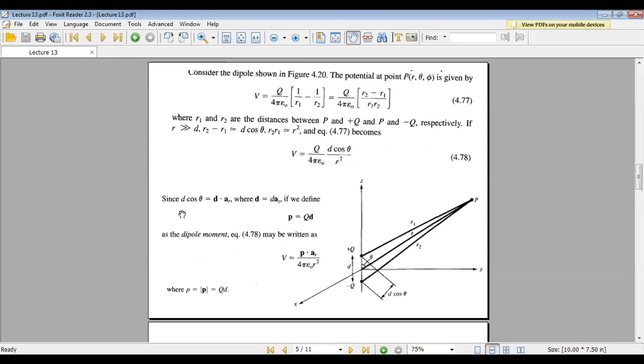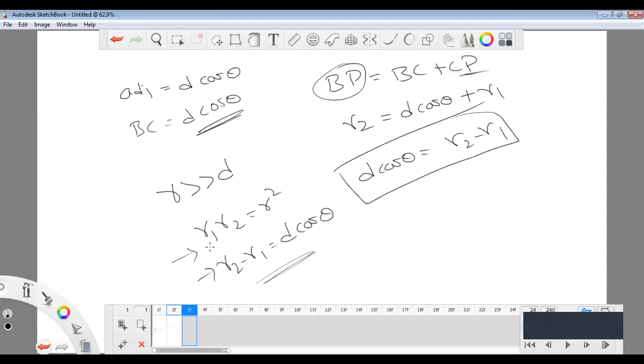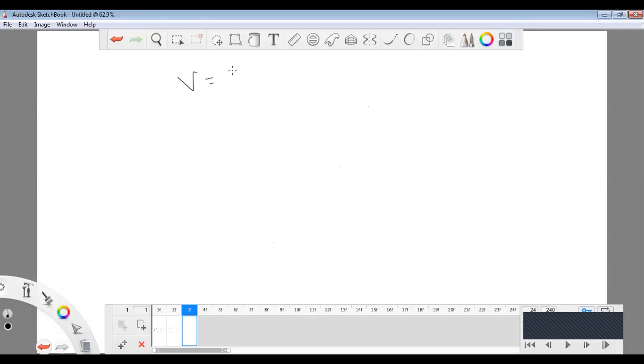So this d cos theta can be rewritten as d dot ar, where d equals d az and p equals qd. So the equation is V equals q d cos theta by 4 pi epsilon naught r square.